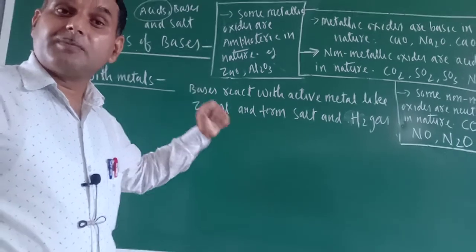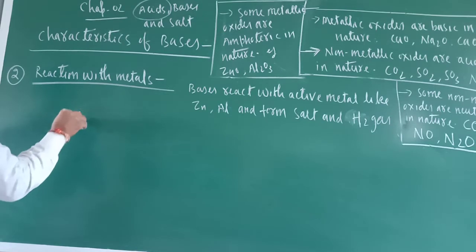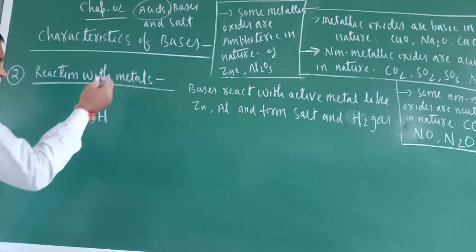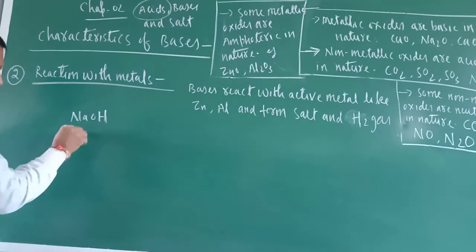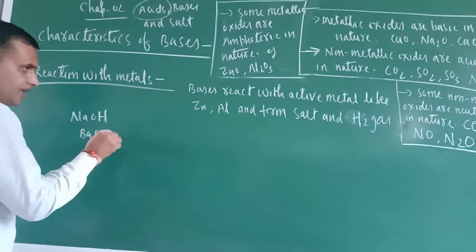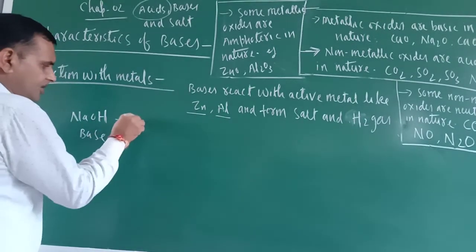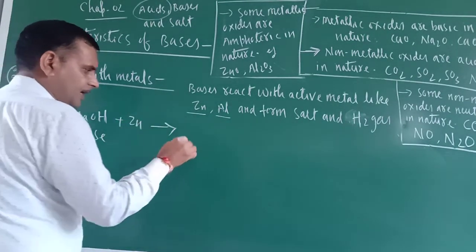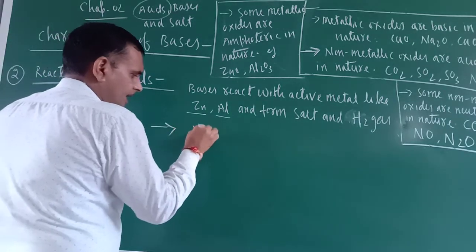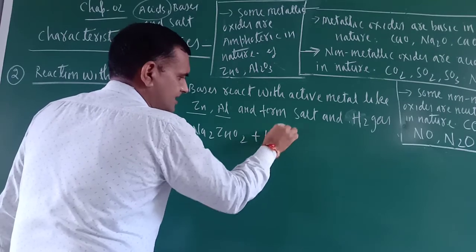Okay. Similarly here, bases like NaOH. Just see. NaOH, you can take KOH also. This is base. This reacts with active metals like zinc and aluminium. Make here zinc. Now here what is this? This is active metal. What is the name here? Na2ZnO2 plus hydrogen gas is evolved.